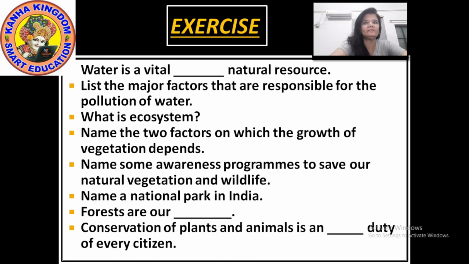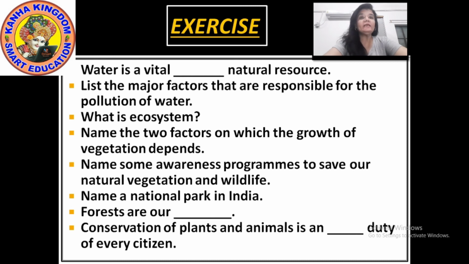Okay, next, name the two factors on which the growth of vegetation depends. So the answer is, the growth of vegetation depends on temperature and moisture.